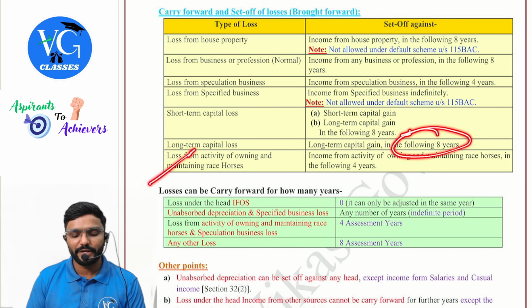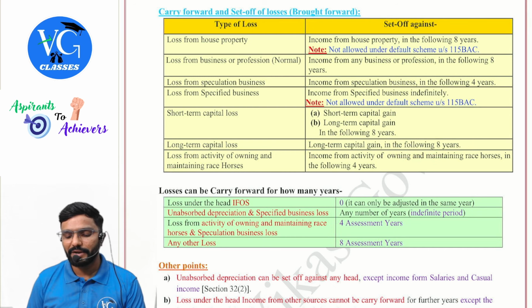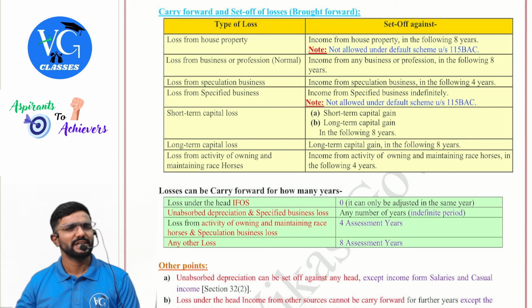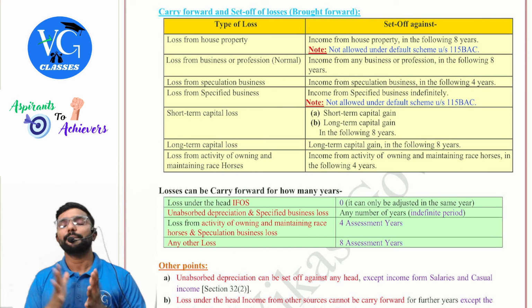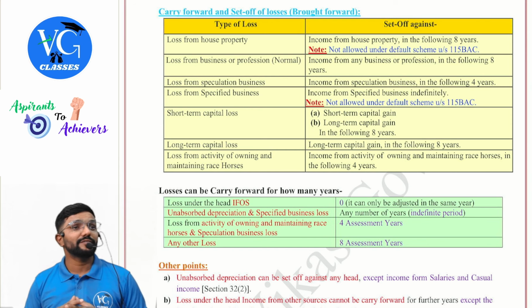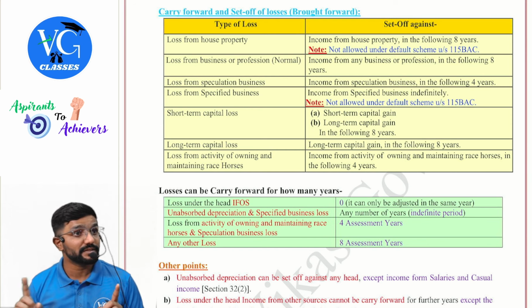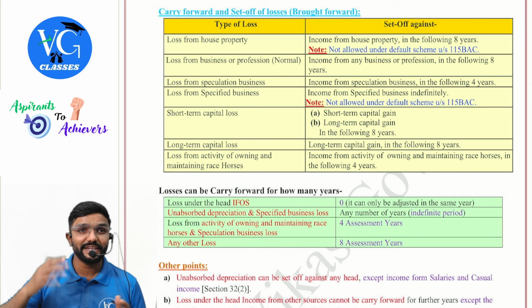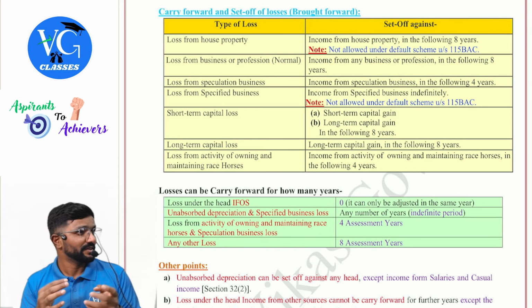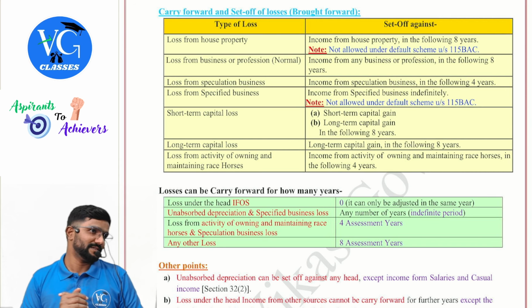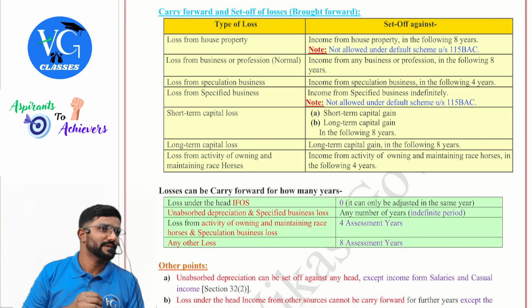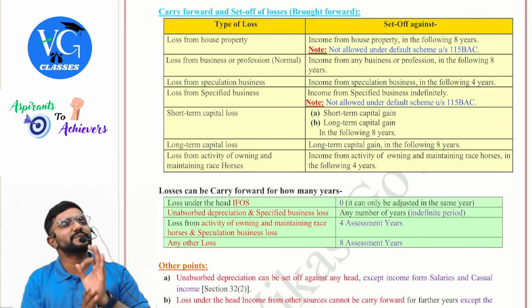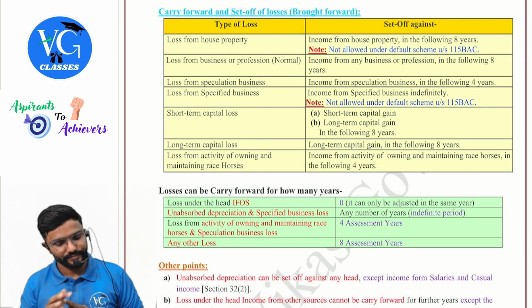Then loss from the activity of owning and maintaining race horses can be adjusted against income from the activity of owning and maintaining race horses in the following 4 years. Guys, this activity of owning and maintaining race horses is not covered in our syllabus. But see, if you are participating in a race and winning money, that is casual income. If you are maintaining the horses, the income is taxable under other sources. If you have a loss, you can adjust it only against the same income.